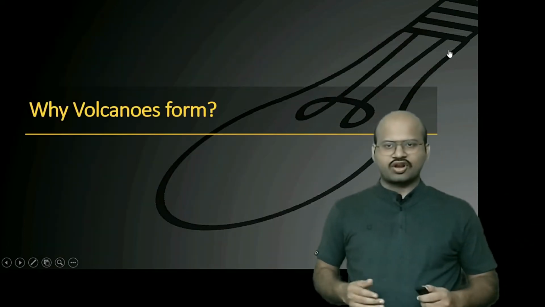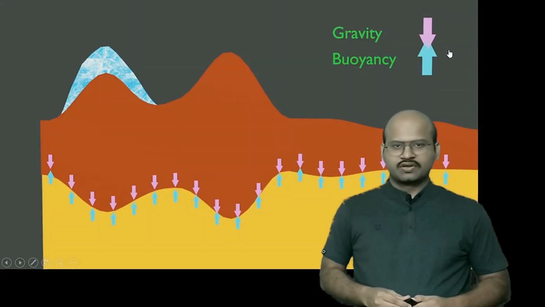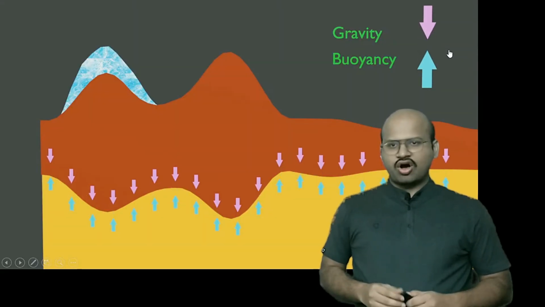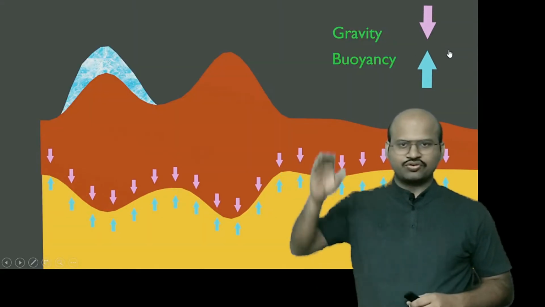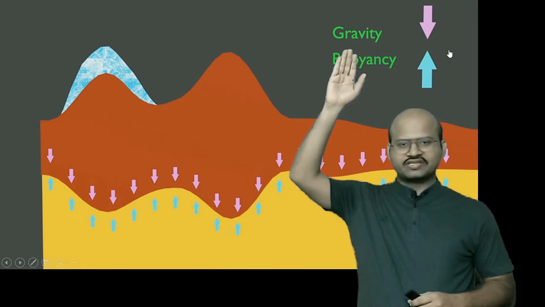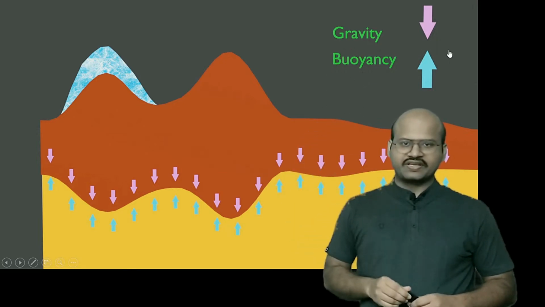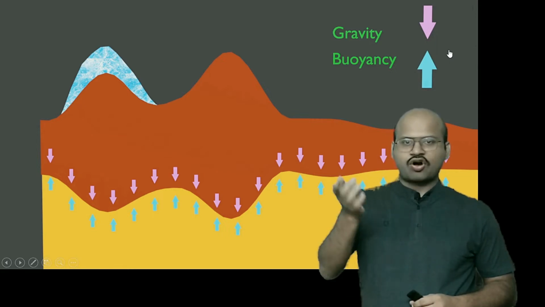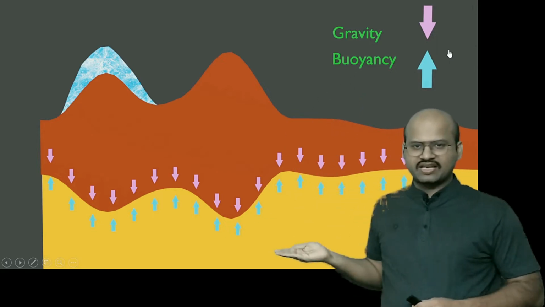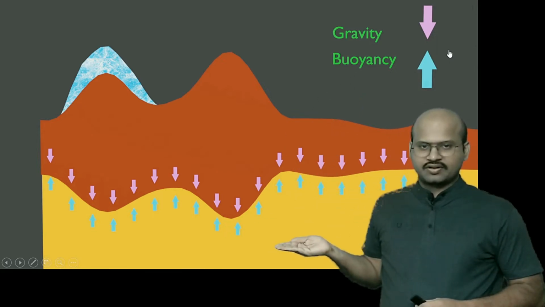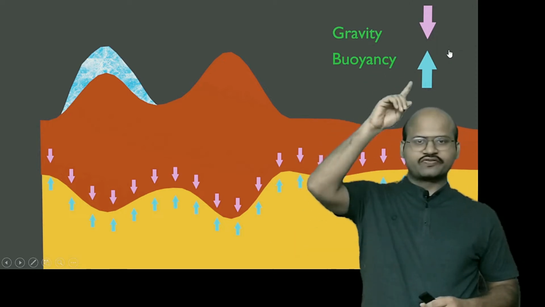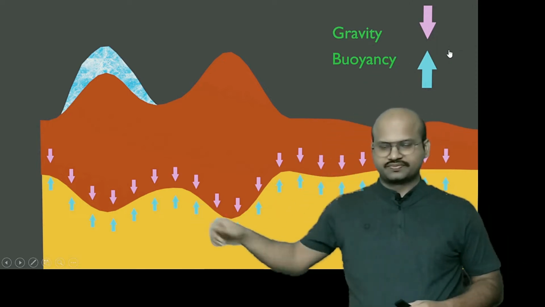Now let's see why volcanoes are formed. Around the world, all the land masses have a weight due to gravity, and because of which they apply a downward pressure. This downward pressure of gravity is balanced by an upward pressure of buoyancy generated by the asthenosphere. Now at all these places, both of these forces are in balance, as you can see here.